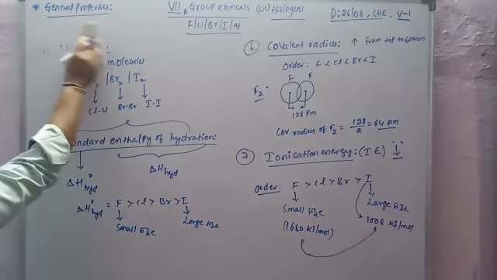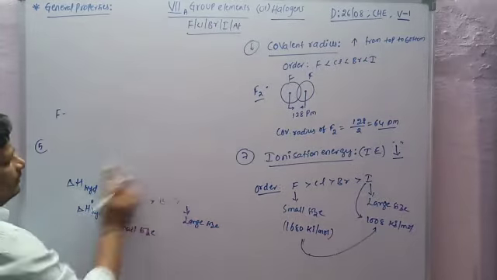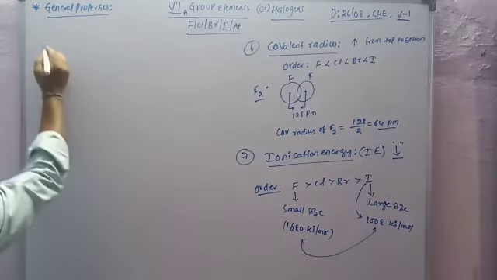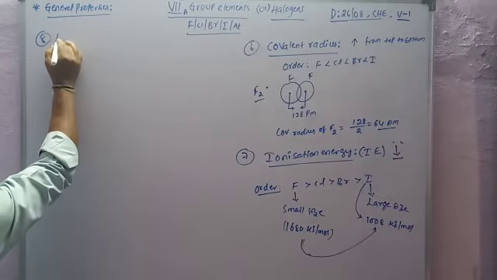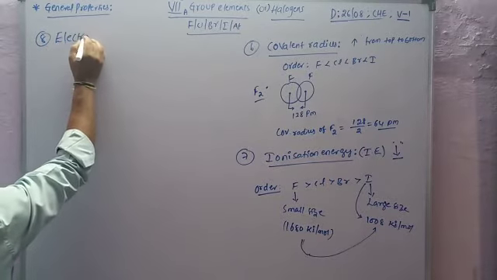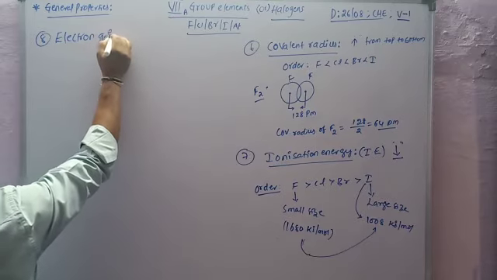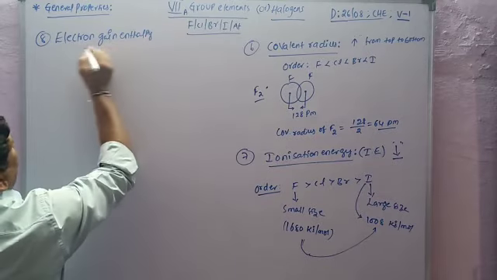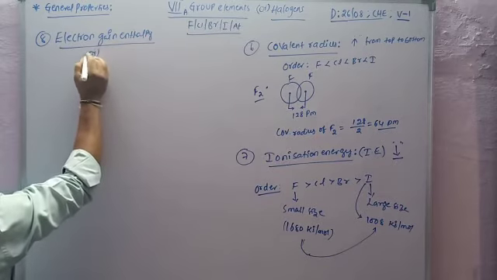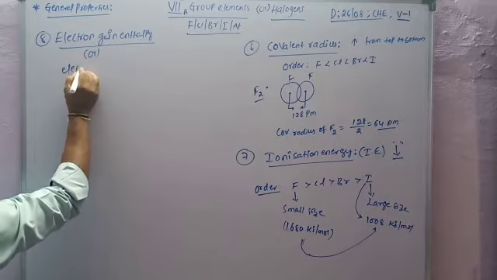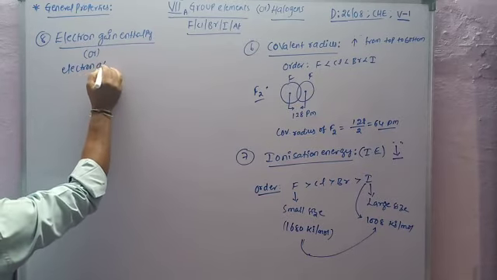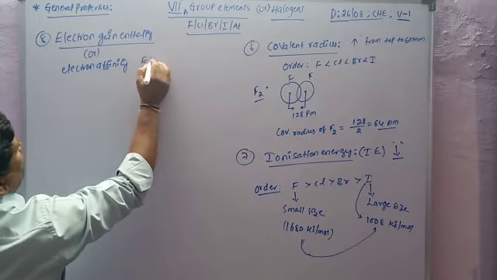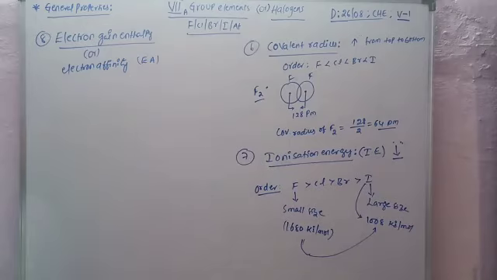So the next property is electron gain enthalpy. It is also known as electron affinity, denoted with EA.